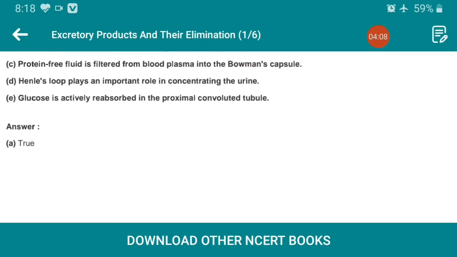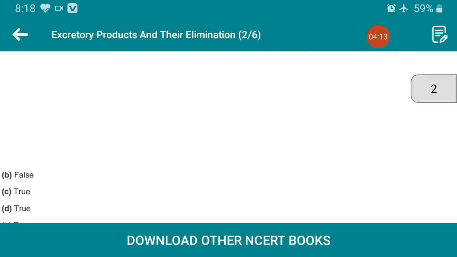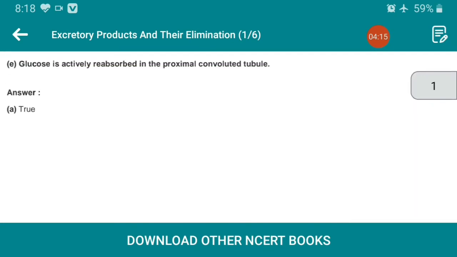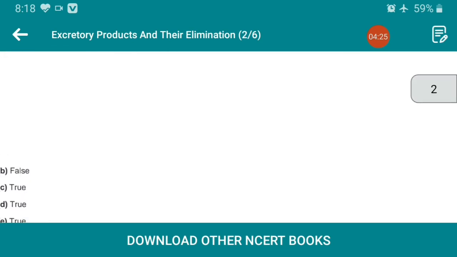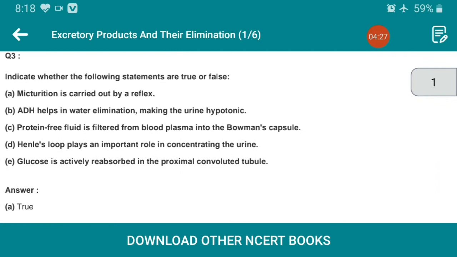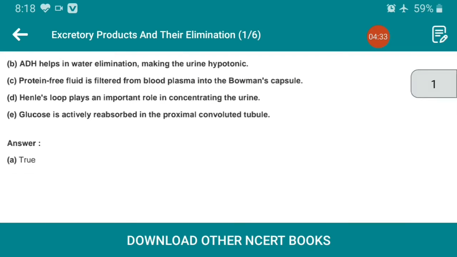Henle's loop plays an important role in concentrating the urine, that is also true. And last, glucose is actively reabsorbed in the proximal convoluted tubule, that is true. So only one is false, that is ADH helps in the water elimination, making the urine hypotonic.